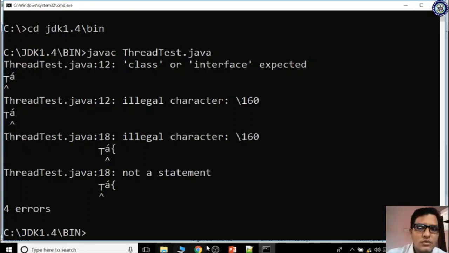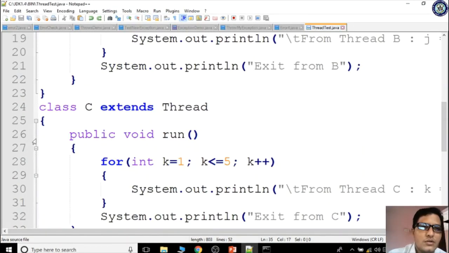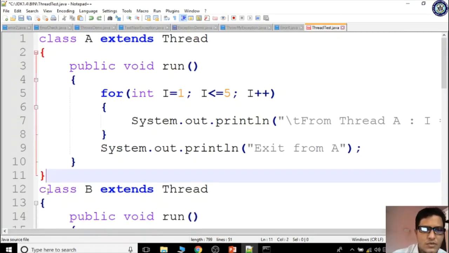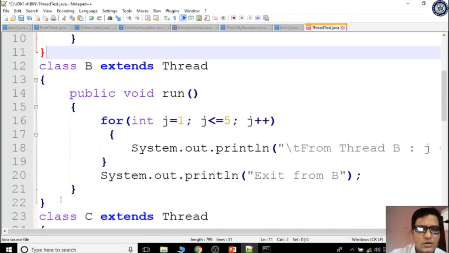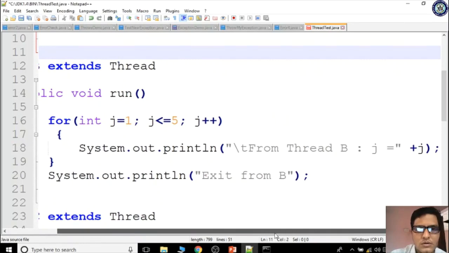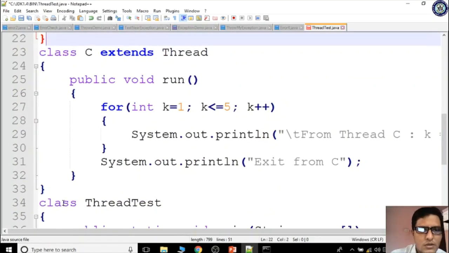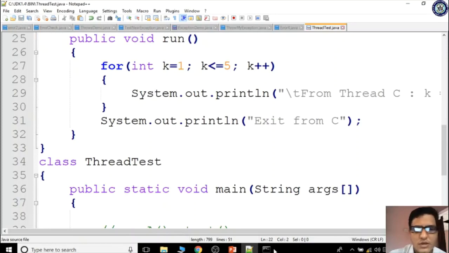Where is line 12? This is line 12, right? Nothing there. Anyhow, let me take 12, 18, 18. It is also correct. No mistakes are there. Okay, let me save it first and once again compile it.